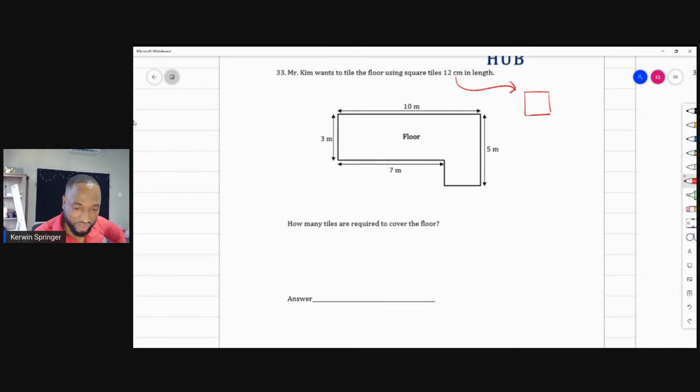There's a trick in this question in that I'm seeing 12 centimeter tiles, which adds up to 144 centimeters squared. But meters are written here. So how many tiles are required to cover the floor? Now, keep in mind, some of these things may not be exactly in your syllabus, but it's good to know them. It will strengthen your maths all around.